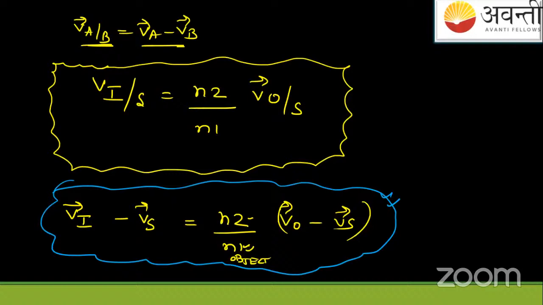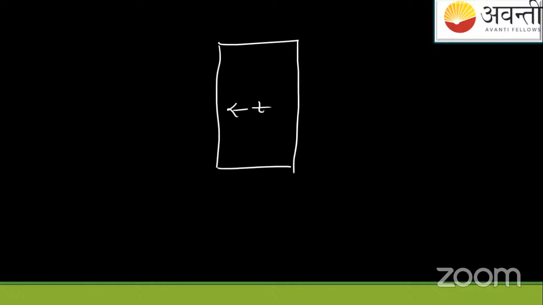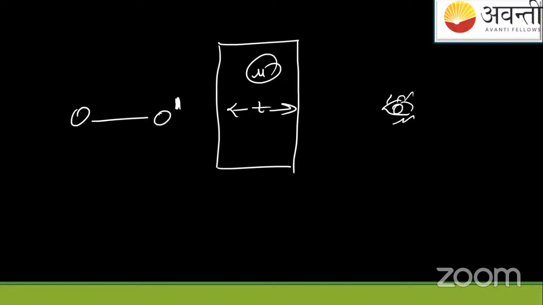The sign convention will be like this. Suppose you take a slab having thickness T, and mu is the refractive index of this slab. If the object is here and you are observing the object from your eyes here, you will see that the object is shifted in this direction, and that shift S, whose value you will get as positive.